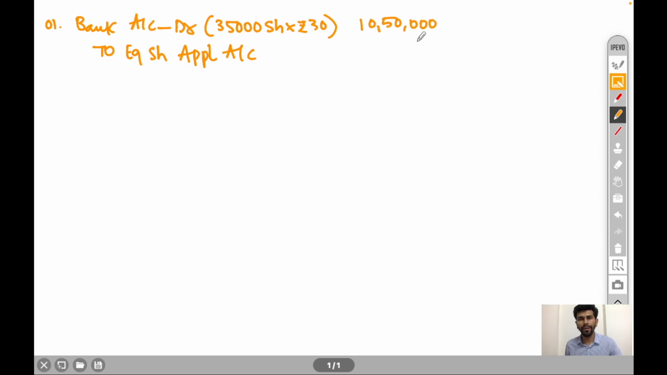10,50,000 rupees debited, 10,50,000 rupees credited. Narration, being application money received on 35,000 shares. Second journal entry, transfer of application money to share capital account. So entry will be equity share application account debit